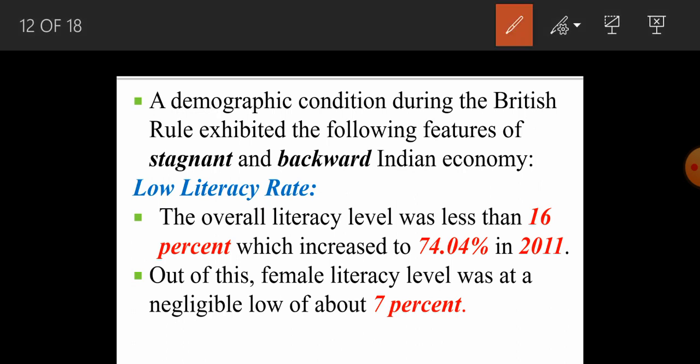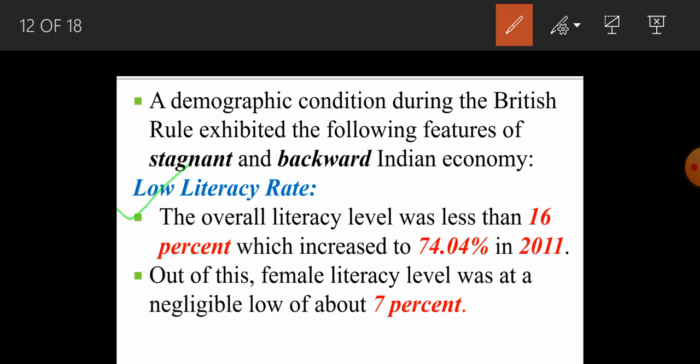Now, the demographic condition during the British rule exhibited the following features of a stagnant and backward Indian economy. We are talking specifically about the demographic condition during the British rule, on the eve of independence, and what kind of features it presented. Along with it, we will take the present features as well. So let's see first what the condition was under the British rule. First we will discuss the low literacy rate.